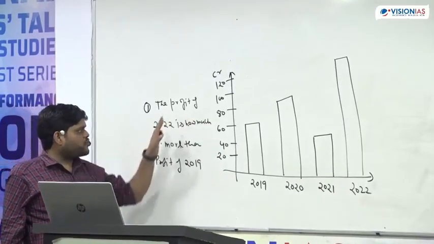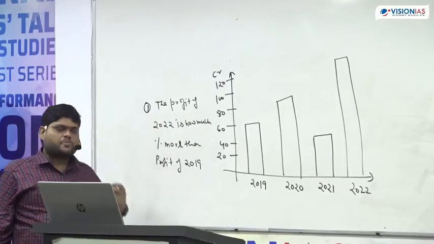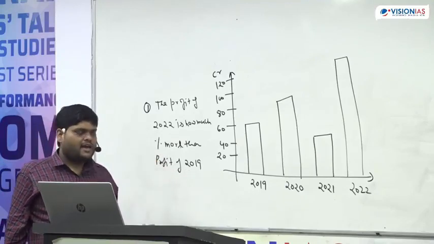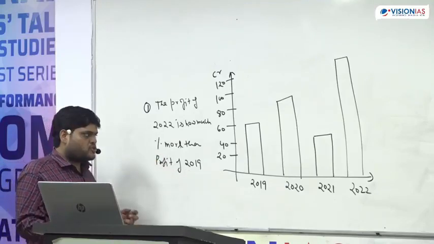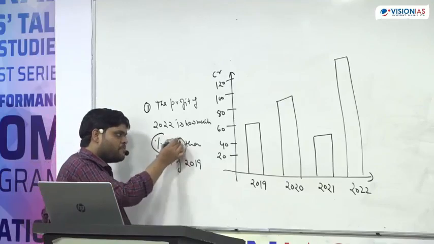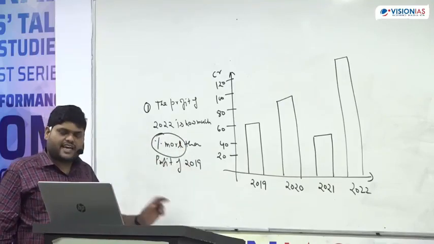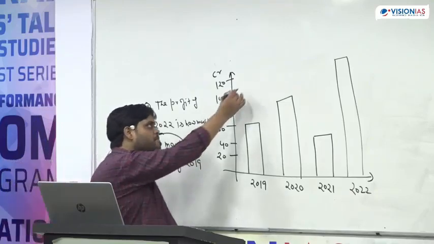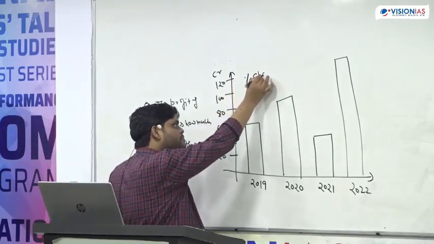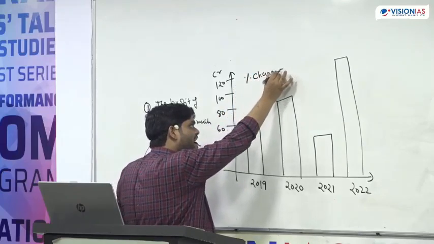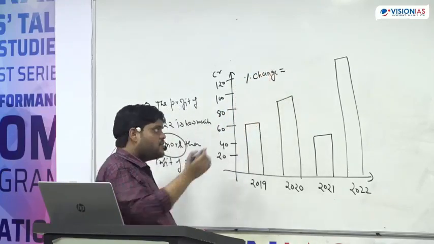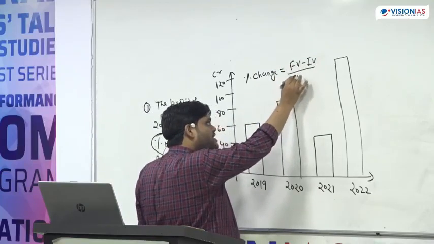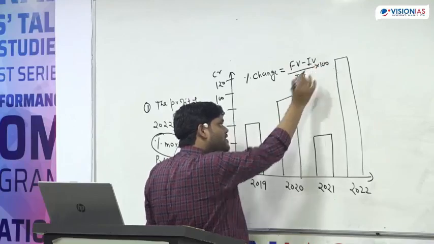The profit of 2022 is how much percent more than the profit of 2019. So now, how to approach this question? As soon as percent more is coming on your screen or in your question paper, you can just say that this simply means they are asking percent change. And percent change is final value minus initial value upon initial value into 100.